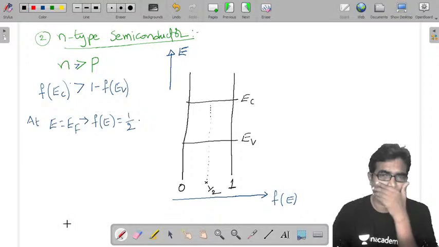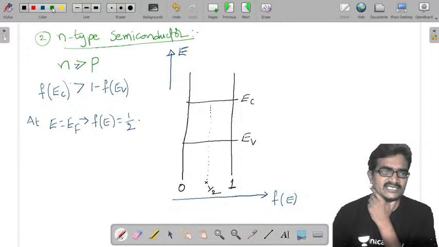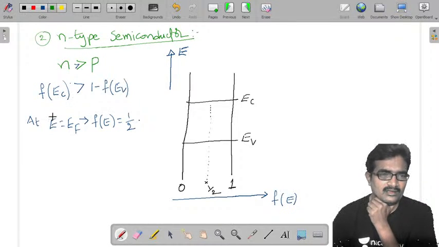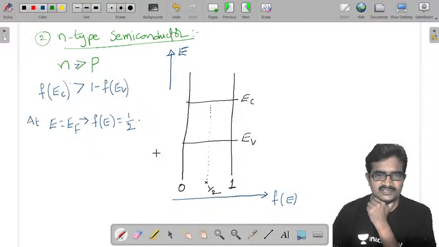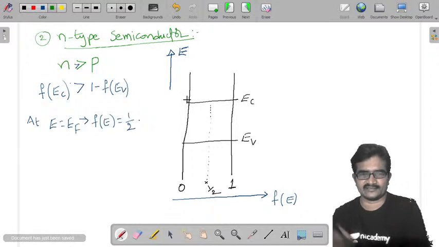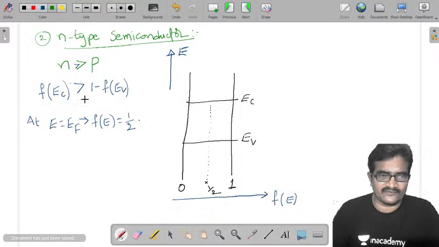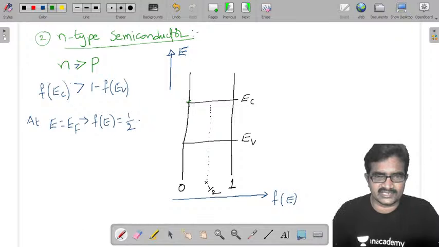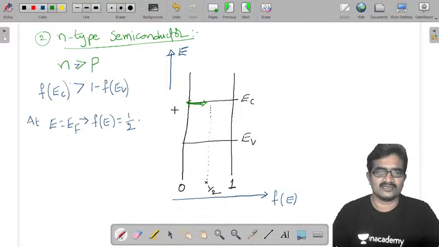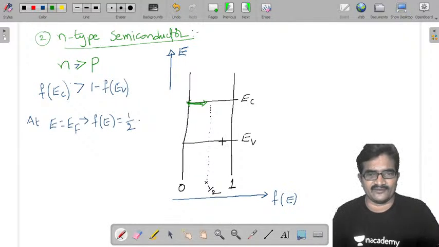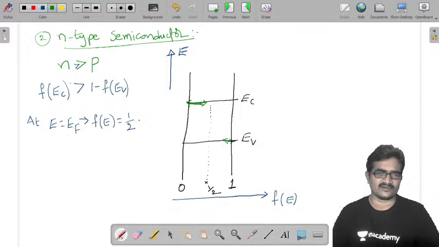Now next one is F of EC. So I am starting from this side, moving from this side to this side. So F of EC is greater than 1 minus F of EV. From this side F of EV, so this side is 1 minus F of EV.